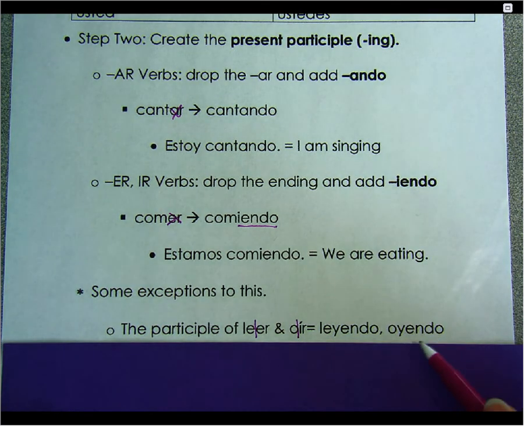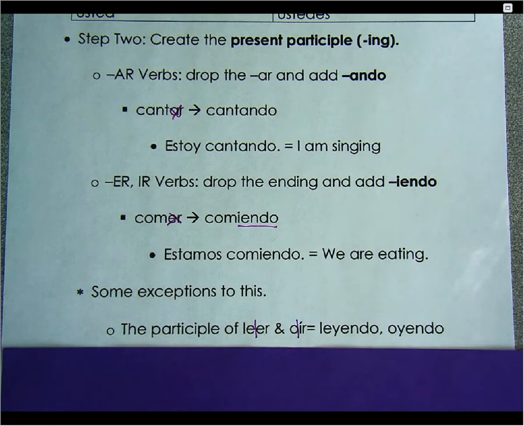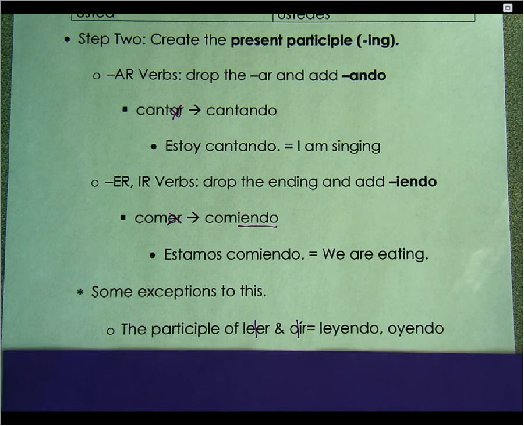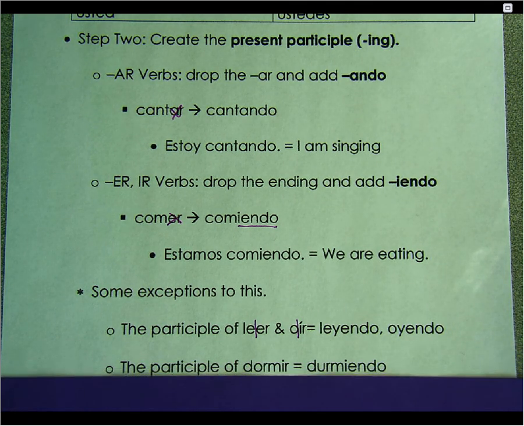The I changes to a Y in the ending. Okay, so these two are the two we're going to be focusing on this unit, but if you want to know the overarching rule, that's the rule. If the ER-IR verb stem, so what comes before the ER-IR, ends in a vowel, it changes to a Y.